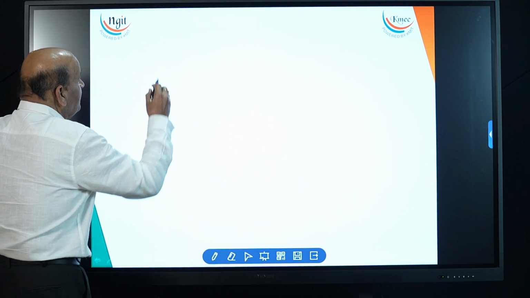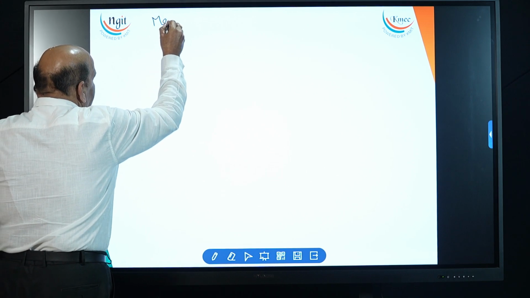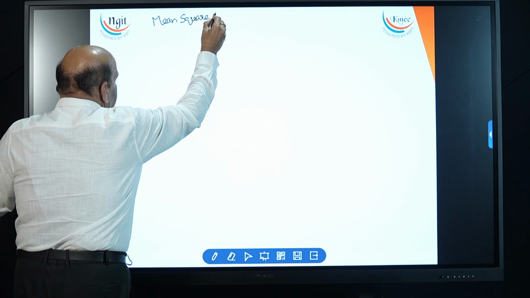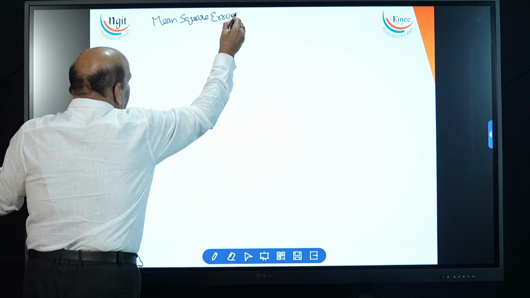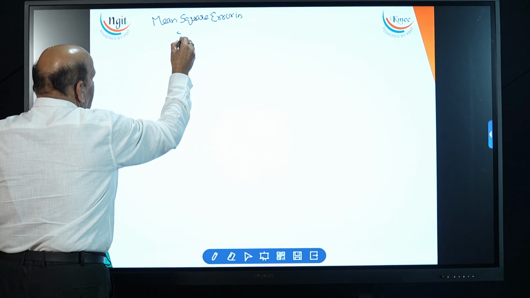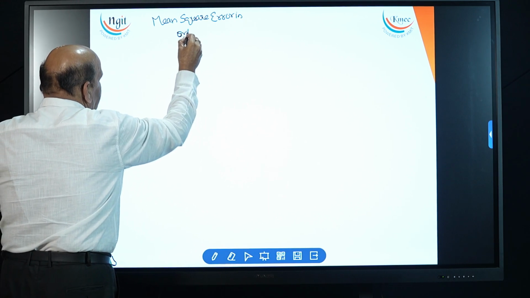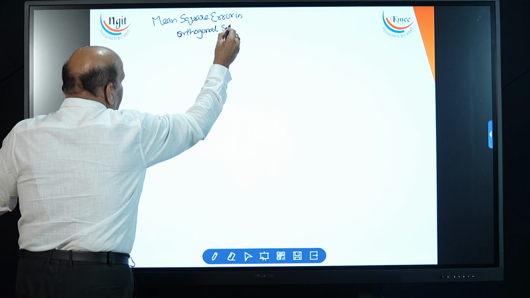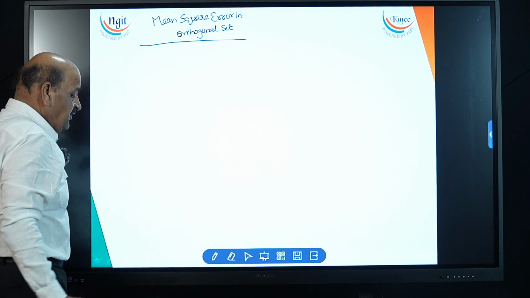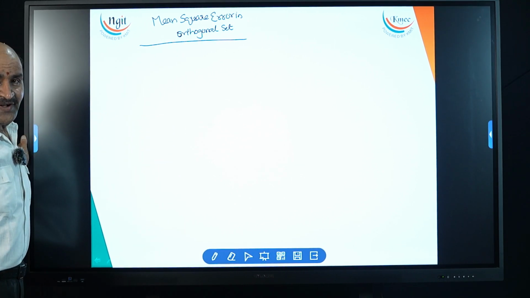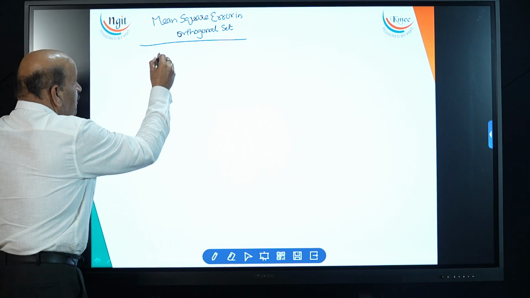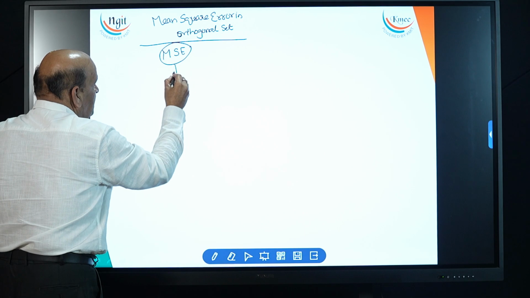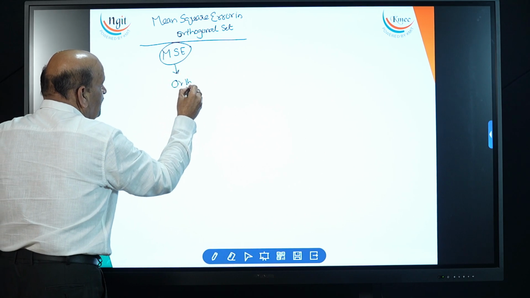The next concept is called mean square error. Generally they ask 2 marks questions, simple questions. What do you mean by mean square error in orthogonal set of vectors? This is an orthogonal set of vectors. What is mean square error in orthogonal set of vectors? Again, just look at here. We are going to find mean square error. This concept also depends upon the concept of orthogonality.